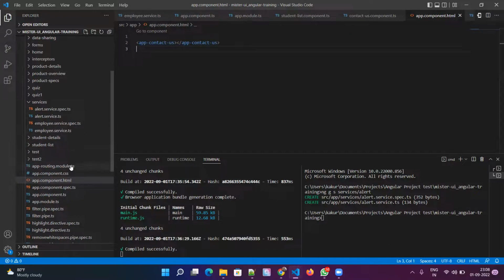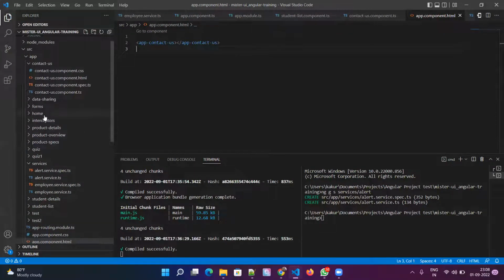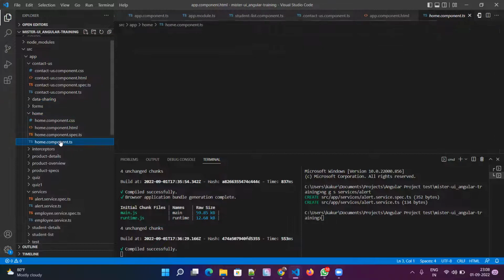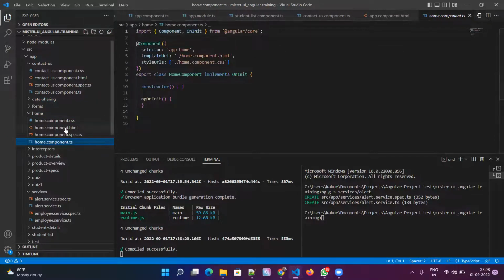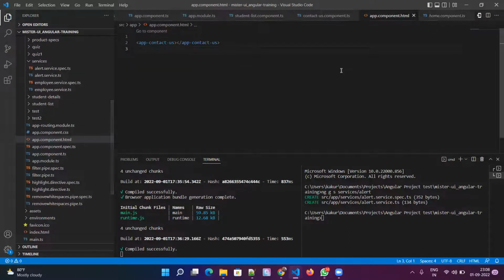So let's do one thing then. Let's take some unrelated component. We have some component called home component, and let me take this and put it here. Now what will happen? The app component and contact us component are independent, so they're not related.